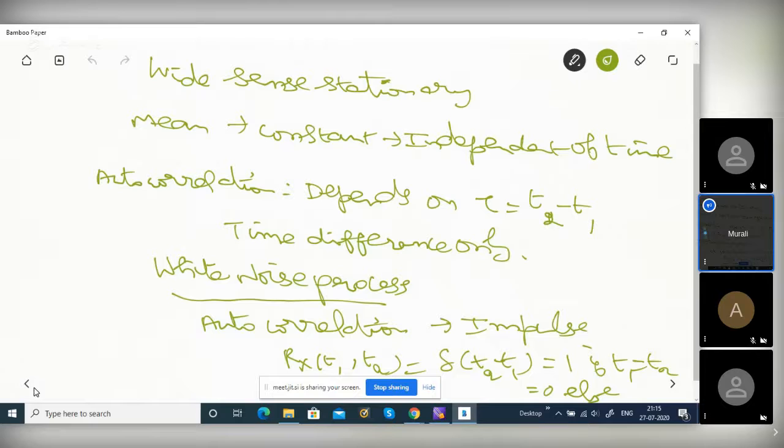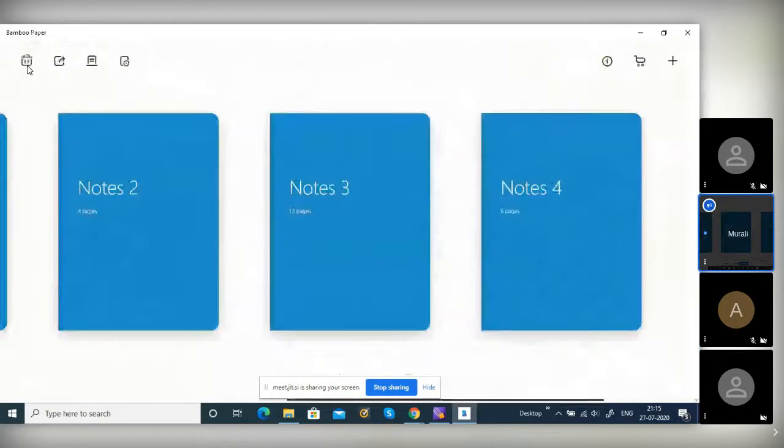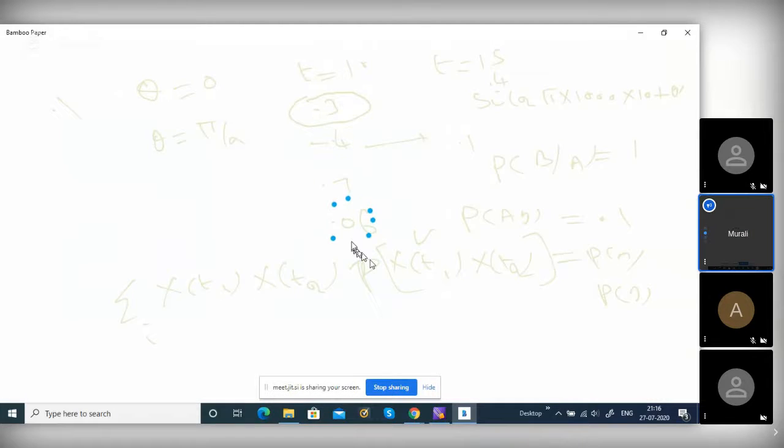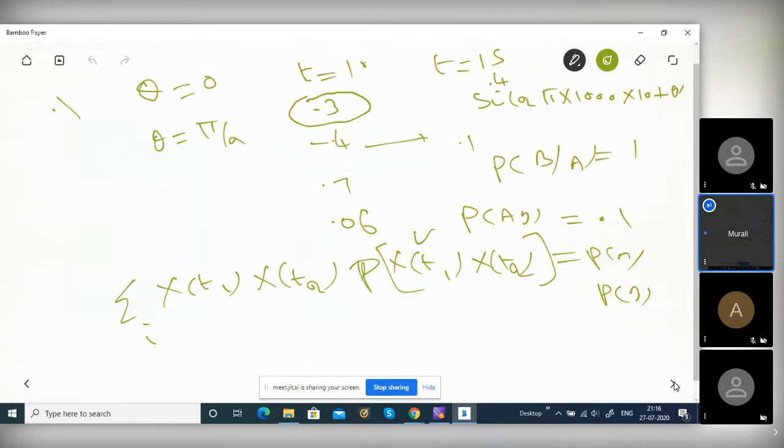So, in our example of the sine wave, is it wide sense stationary? Can anybody tell? Is the autocorrelation independent of time? We will have a close look. We'll try to do it mathematically rather than practically. Okay.